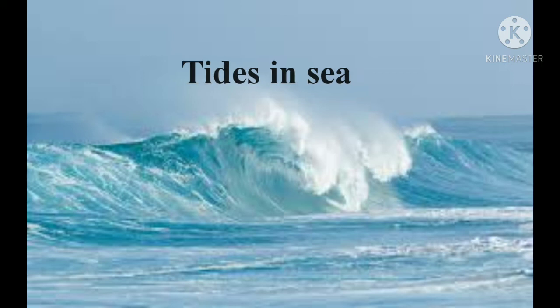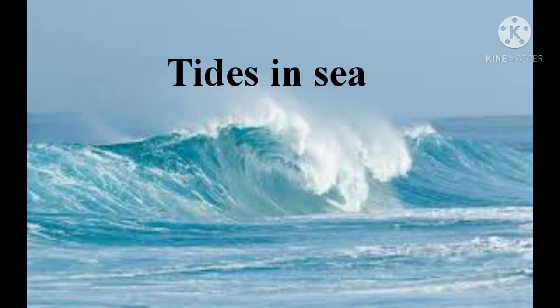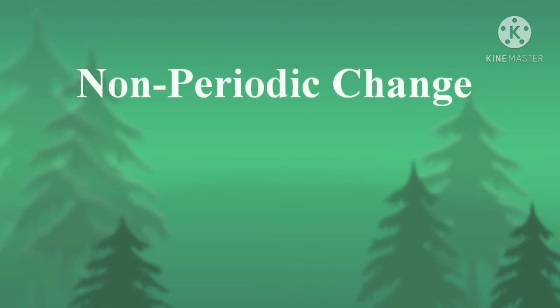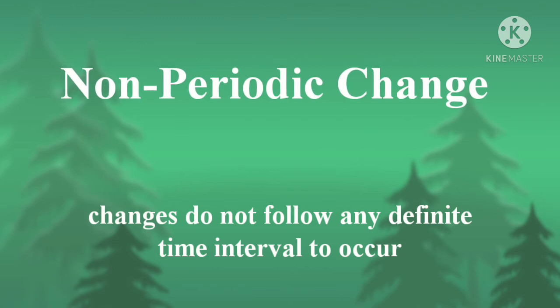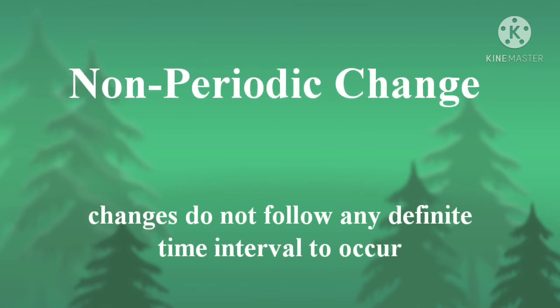Next, we can talk about the tides in the sea. The high tides and the low tides in the sea are also an example of periodic change. Now, what is the vice versa? That is a non-periodic change. So, what is a non-periodic change now? Changes that do not follow a fixed period of time, a definite time interval. That is the non-periodic change.